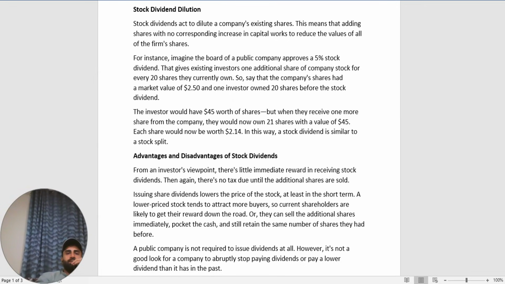So say that the company's shares had a market value of $2.50 and one investor owned 20 shares before the stock dividend. The investor would have $45 worth of shares, but when they receive one more share from the company, they would now own 21 shares with the value of $45. Each share would now be worth $2.14. In this way, a stock dividend is similar to a stock split.